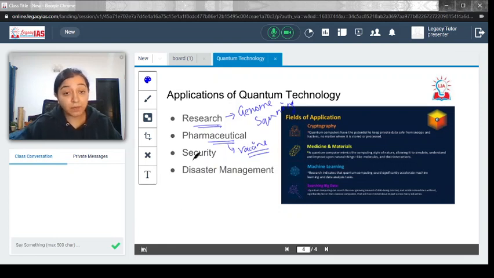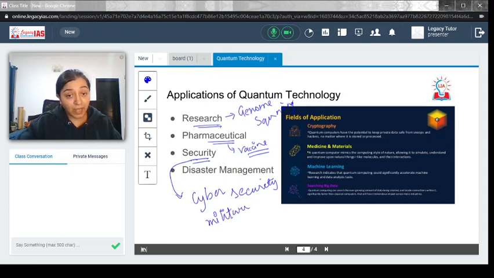Then it has a major role in security, like I was just talking about how it could help in improving cyber security. And apart from that, for example, military communication could also benefit, because it could go around without being hacked, and it could be really fast. So military communication could also benefit from quantum technology.